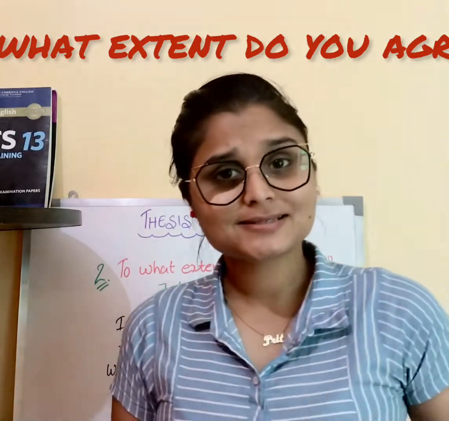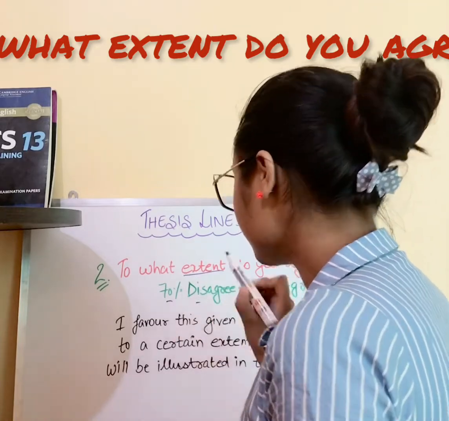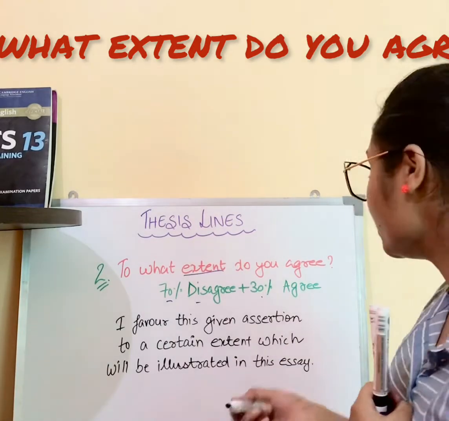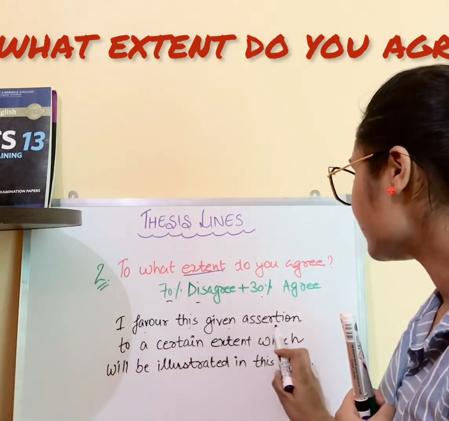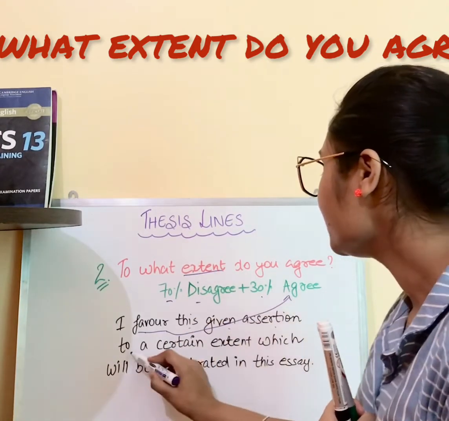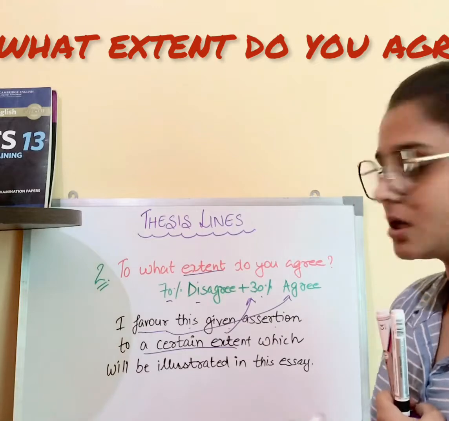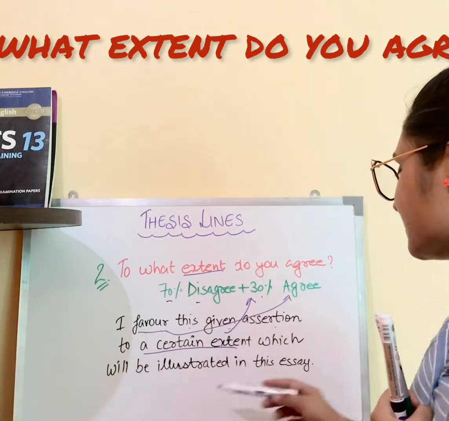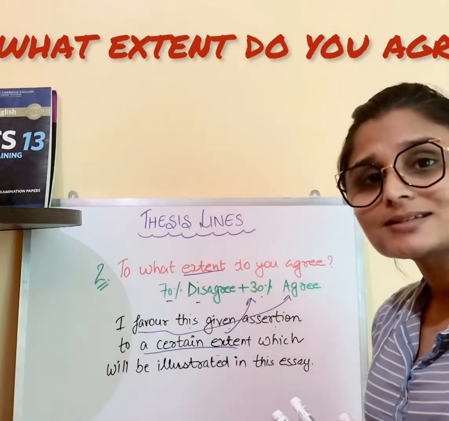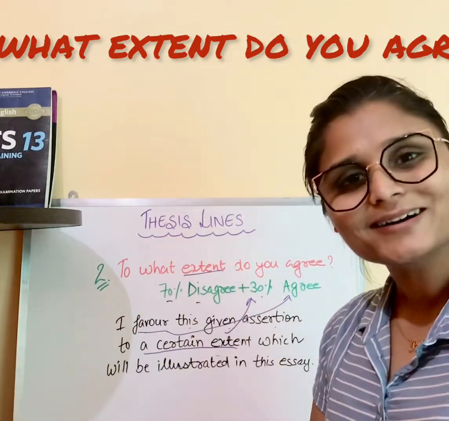So what could be the next situation of to what extent? This situation can be 70% disagree and 30% agree. So in this situation, what we would write: I favor this given assertion. Favor is again your agree, but we are to a certain extent. So why certain? Because we are 30% agree. So that is why we are writing I favor this given assertion to a certain extent which will be illustrated in this essay. So this is the two type of thesis line which you can use into what extent do you agree. Let's move to third type.